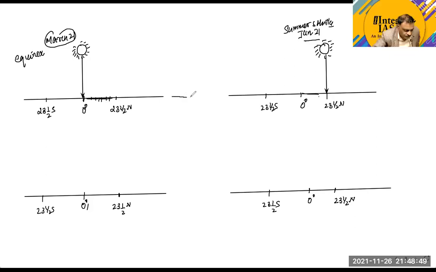Now we take a mid position. We take any mid position, let's take it, between the equator and 23.5 north. And suppose, for example, we take April 30th.